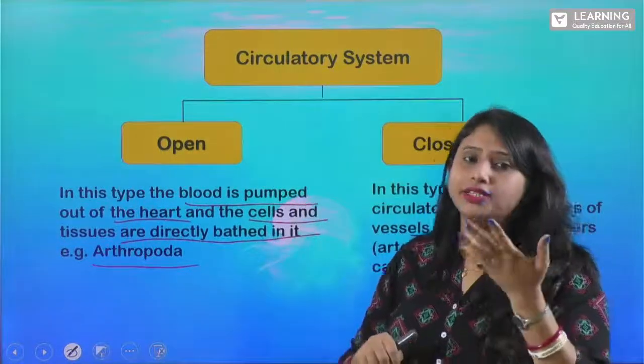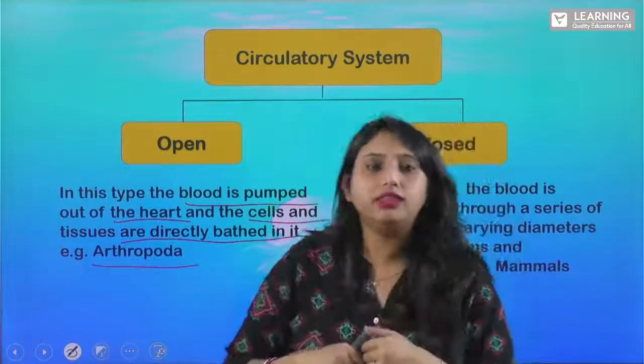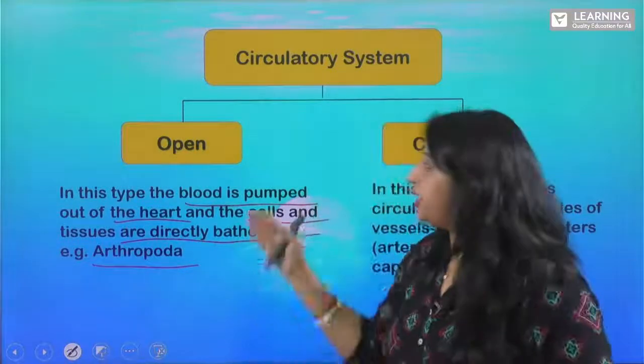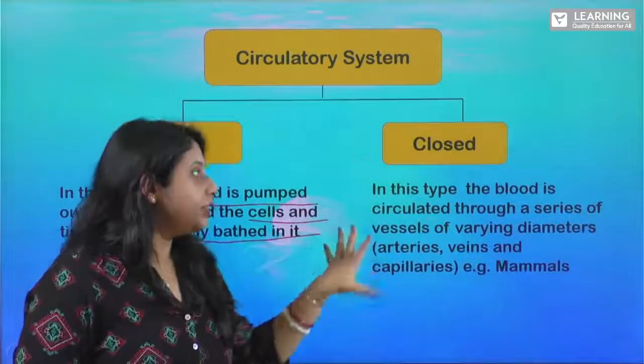In the tissues and the cells, they are directly bathed with the blood. Clear? So that is your open circulatory system. Next is your closed circulatory system.